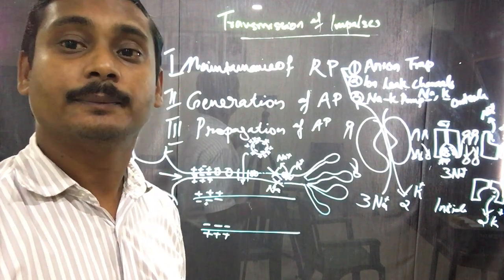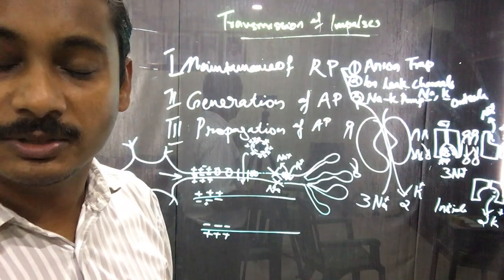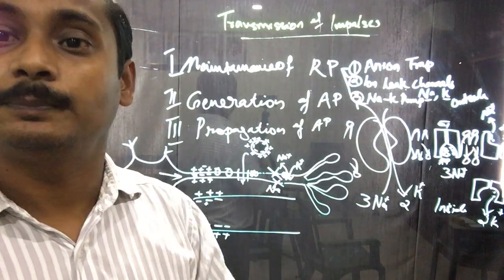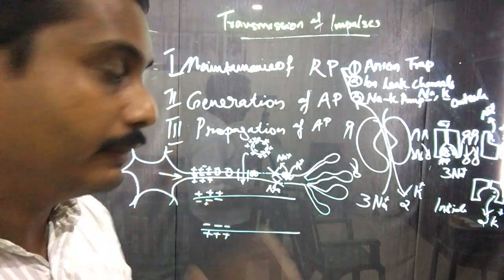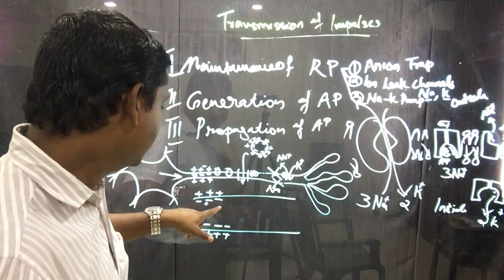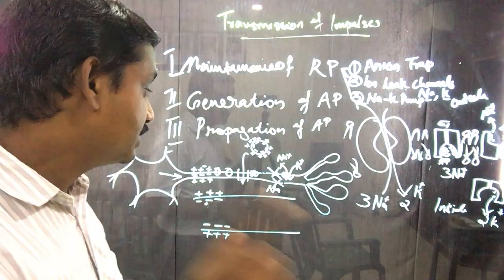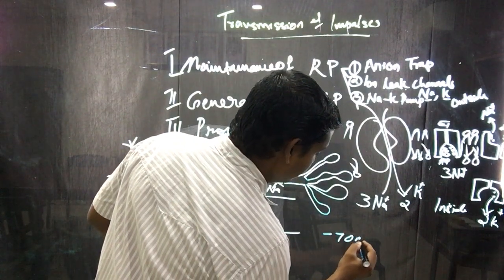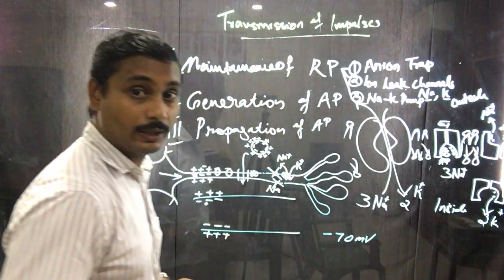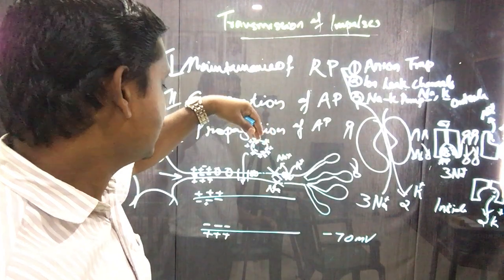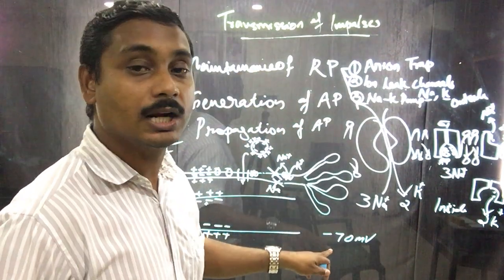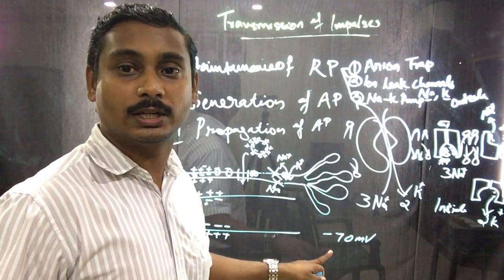Therefore, the negativity slowly and gradually moves towards positivity. We would say that when the inside was negative, the charge was somewhere like minus 70 millivolt. When a few positively charged sodium ions move in, this charge slowly and gradually comes down.